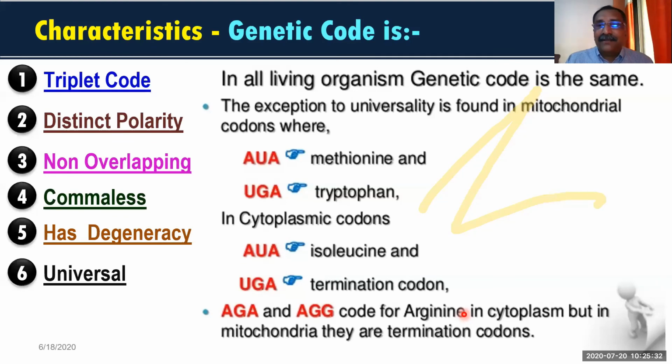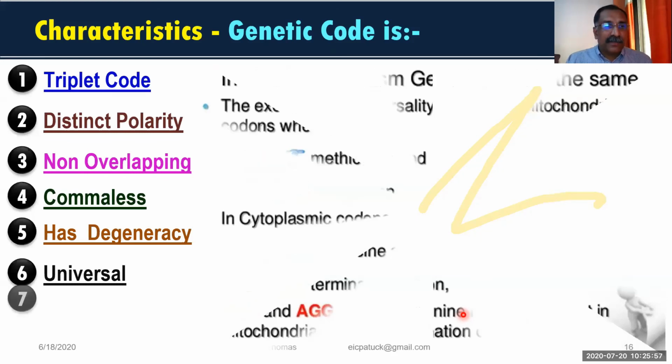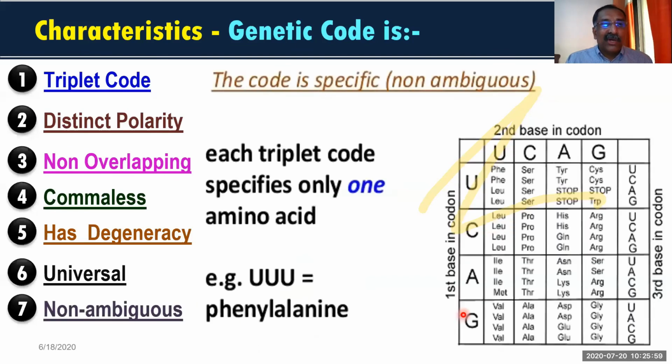And then we have seen that the genetic code is universal in nature. Any living organism you take, whether it is plant or animal or lower organism or higher organism, you can see that in cytoplasm, the genetic codon will be same. But there are some certain differences in mitochondrial DNA, but in all cytoplasm, you can see that cytoplasmic codons will be same. So it is called as universal. And the last one is non-ambiguous. Non-ambiguous means one codon can represent only one amino acid.